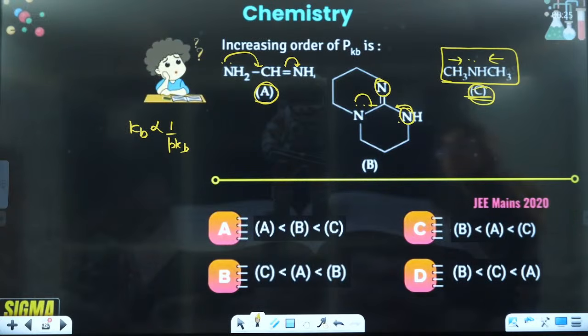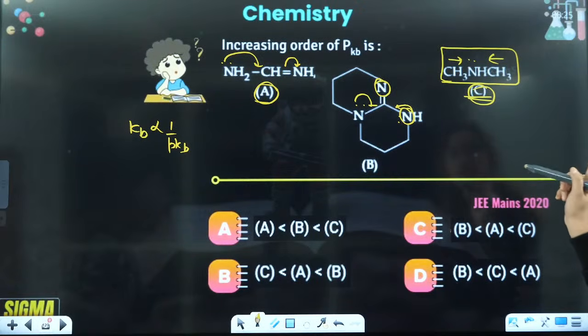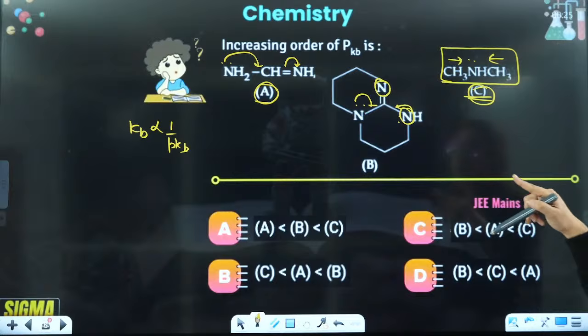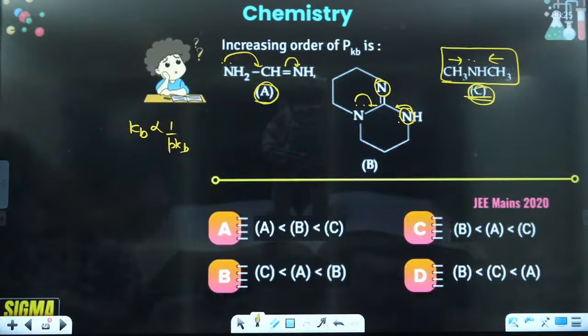So if you see maximum availability, that means Kb value of C is maximum. No, C is not maximum. Okay, then you have B, then you have availability is less here. So the answer will be C, B, A. Yes, okay, so that is your correct answer here, right? Tell me, right, everybody?